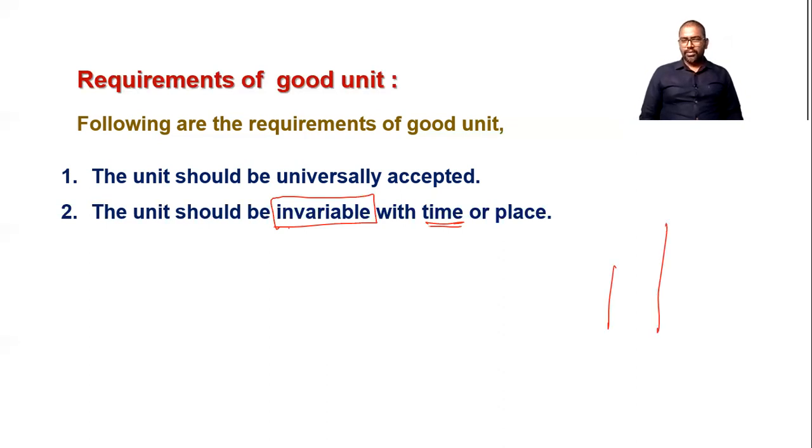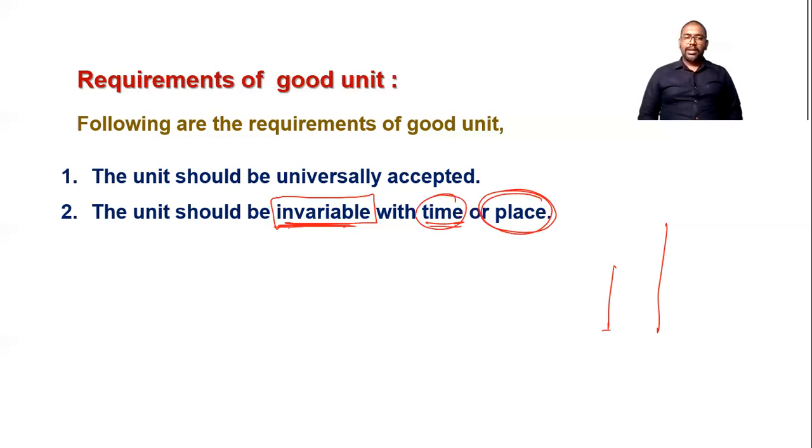It should be invariable. Before and after any time, it must be the same. It must be invariable with place also. If in India 1 meter is smaller as compared to China, that is not possible. Then it is not the standard unit.